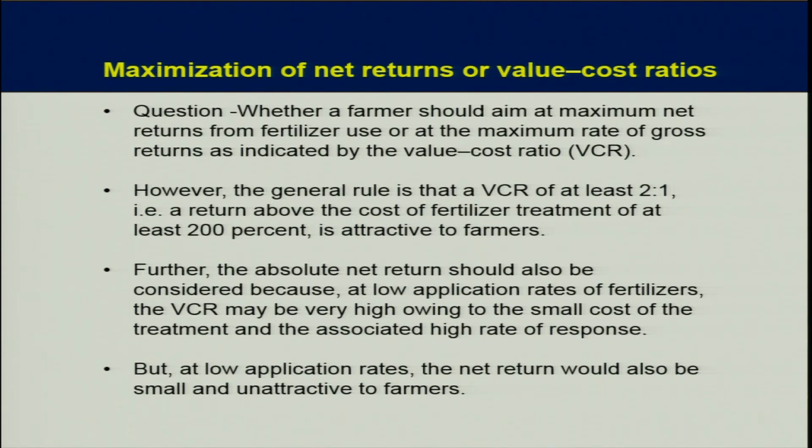Further, the absolute net return should also be considered because at low application rates of fertilizer, the VCR may be very high owing to the small cost of the treatment and the associated high rate of response. But at low application rates, the net return would also be small and unattractive to the farmers.